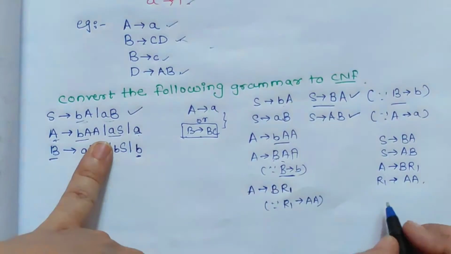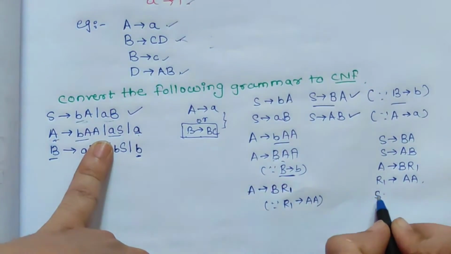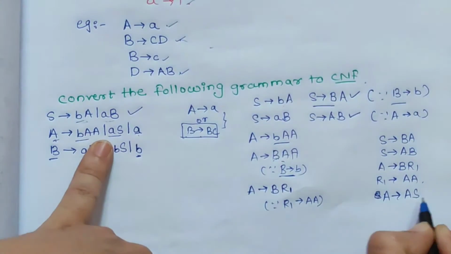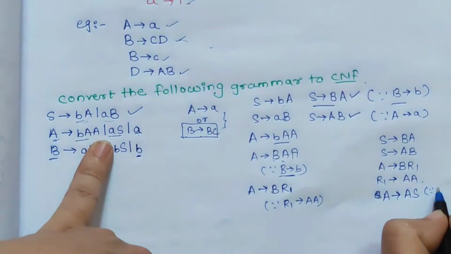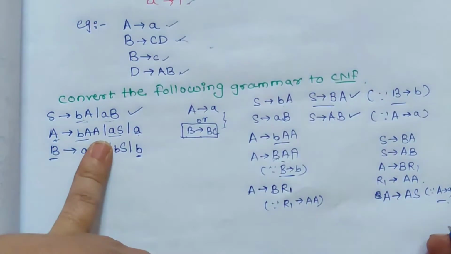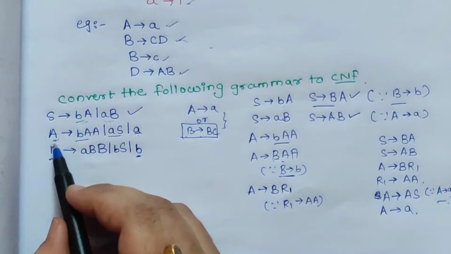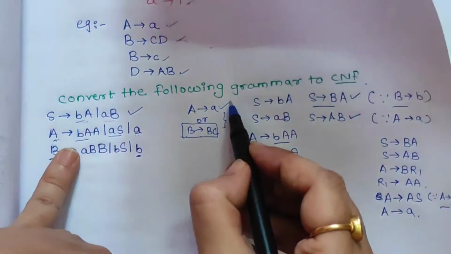Again this aS can be replaced with A gives capital AS, because we have A gives a. We have the production A gives a, which is already there in the given production, and it is in this format.